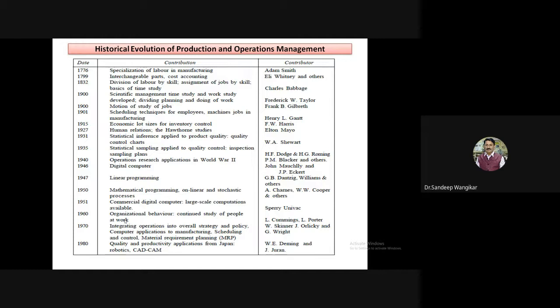And they are effective. Now, if you visit any industry, you will see it written: our industry is implementing Six Sigma, our industry is implementing 5S, our industry is implementing Kanban technology. So what is this? These are the different technologies evolved in Japan, and then it was taken forward by Deming and Juran. Then robotics and CAD-CAM, the use of robots at commercial level, and CAD-CAM, computer aided design and computer aided manufacturing.